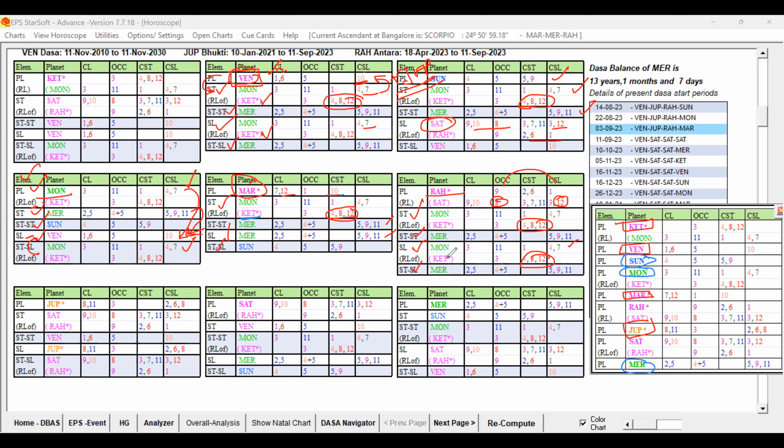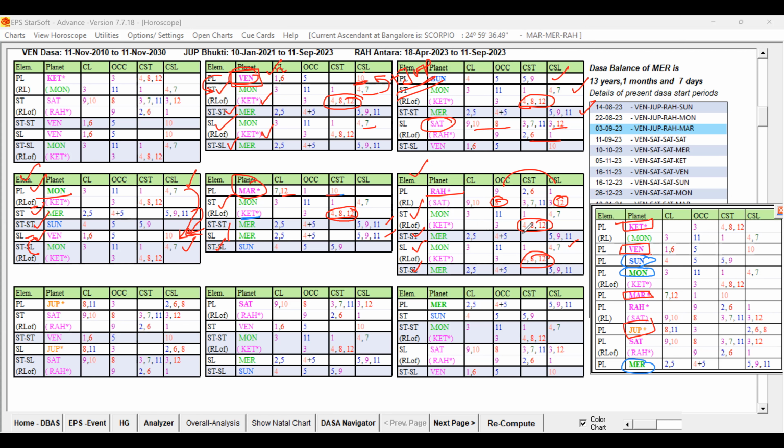Pink shade planet at all the levels. First level, second level, third level, not directly second level and third level, only by the second planet. So for the node planet, that way it has got some weakness present. So when compared to Mars, this is better, but when compared to Moon, it has got some weakness. You will be feeling, why that Mercury at the star level and sub-level are both Mercury, it is comparatively better than this Moon, no, when the unfavorable are present.